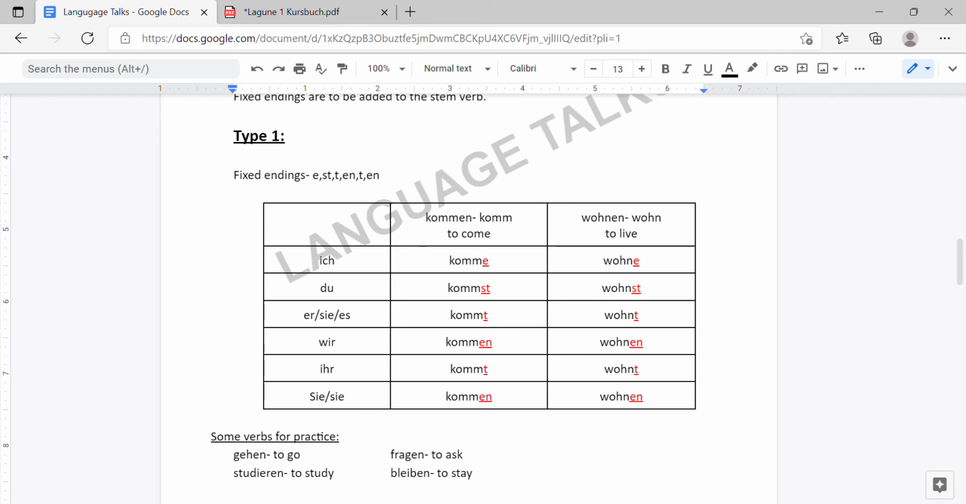So this is the thing. Ich komme, du kommst, er, sie, es kommt, wir kommen, ihr kommt, sie kommen. So in this way you have to understand this.